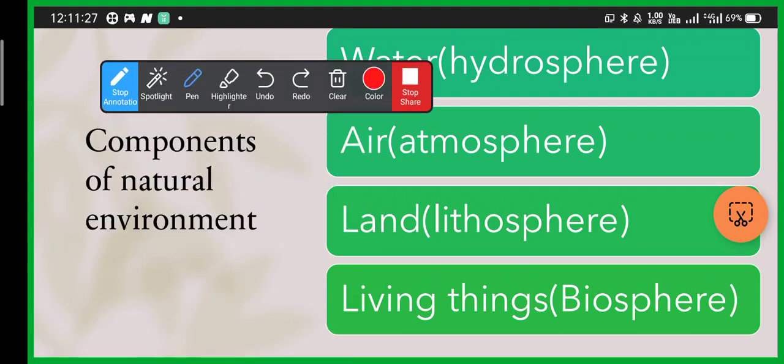The next thing is living things. Living things, we, the animals, the microorganisms, comprise the biosphere. Now, the biosphere is the narrow zone in which life is possible because of the three main components of the natural environment that we have discussed earlier: hydrosphere, atmosphere, lithosphere. Clear?